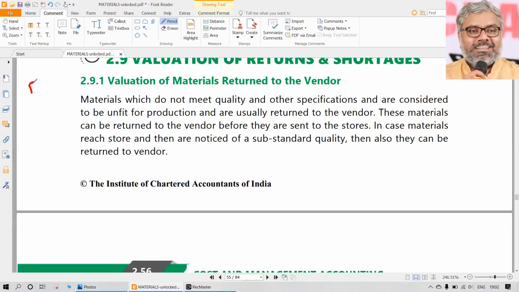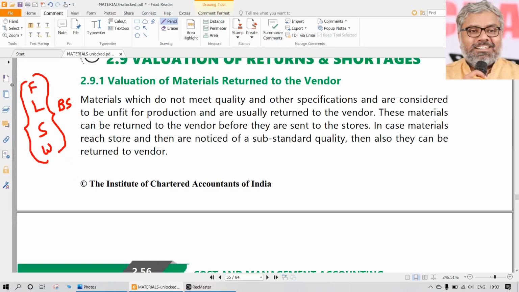Most popular methods are these four. One is FIFO, the second one is LIFO, then simple average, then weighted average. These four are common. Along with them, a base stock is possible. When you apply the base stock method, base stock will be there, along with which you can apply any of these methods according to the question that is given. If the standard price method is given, then there is no need, always issues are priced at the same rate. That also generally cannot be expected, because if it is there, there is nothing for us to calculate.